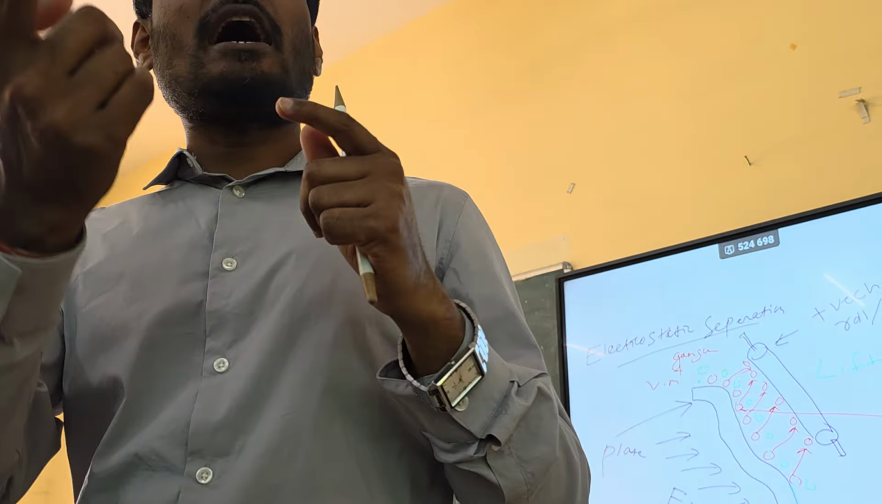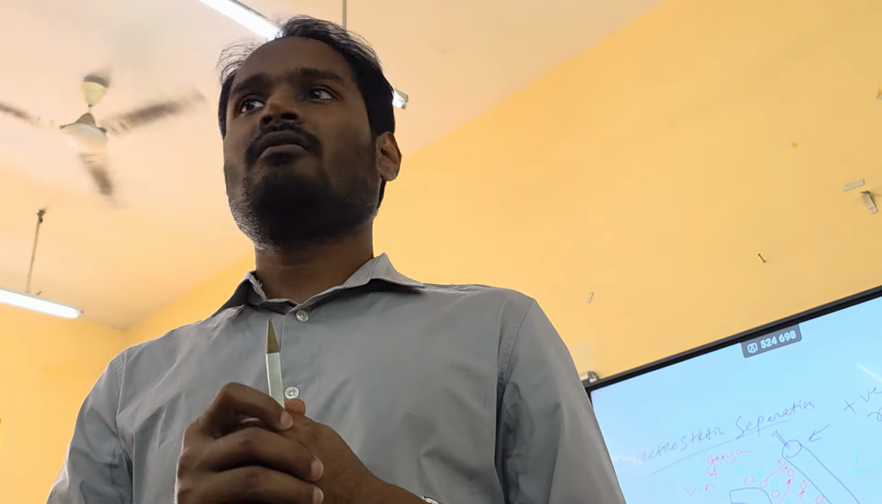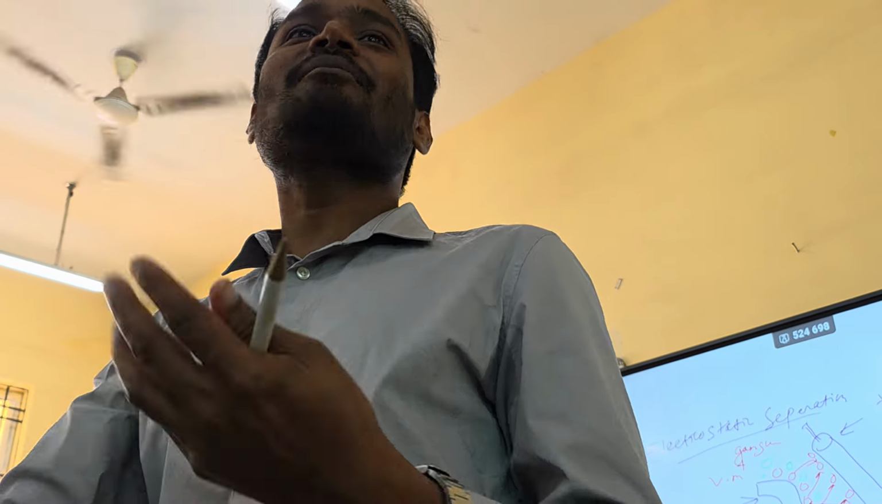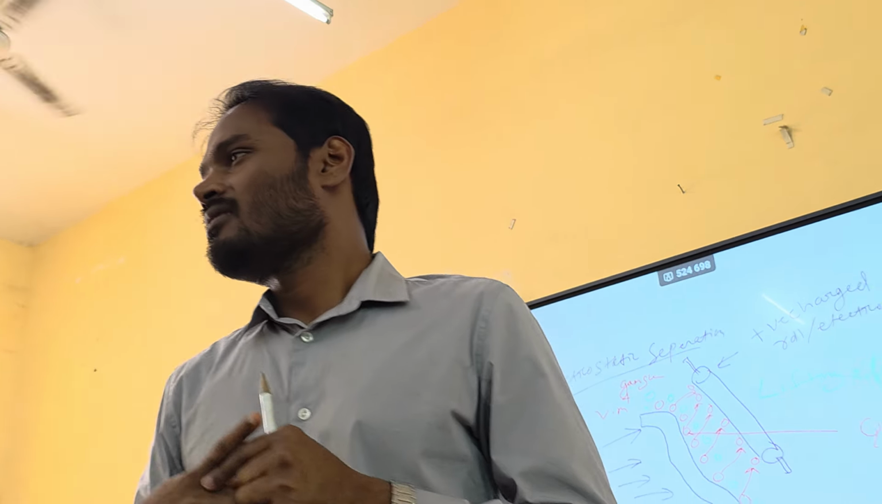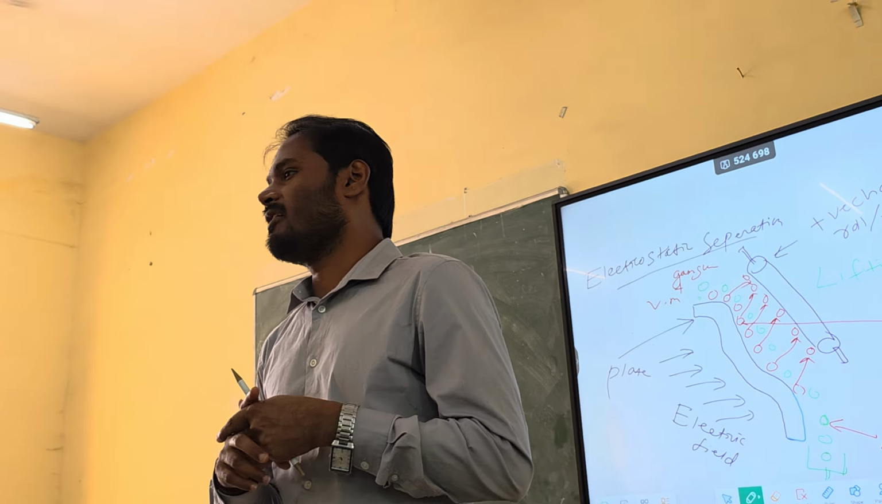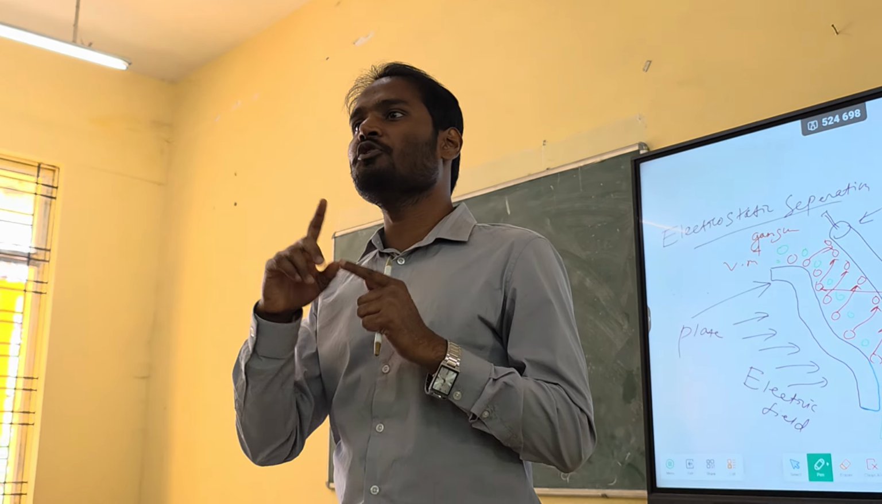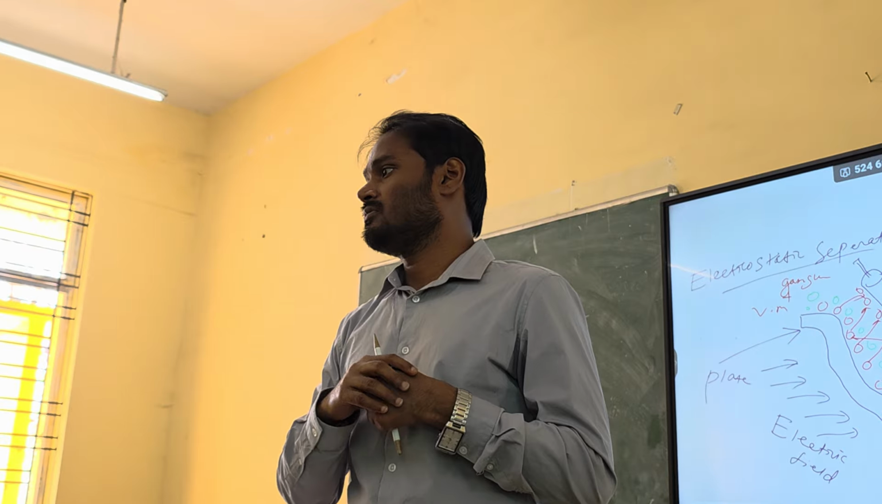Unless you apply very high voltage, you cannot ionize the air. Otherwise, the air itself gets ionized, and you may get shocked. You need very high voltage to ionize the air, right? So that's why in high tension separation, you need very high voltage, like 50 kilovolt at least.